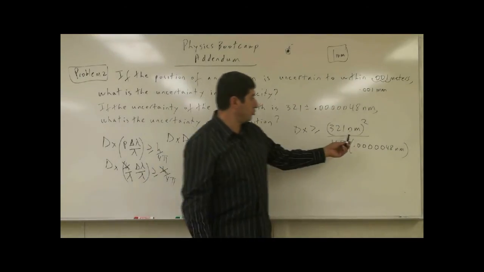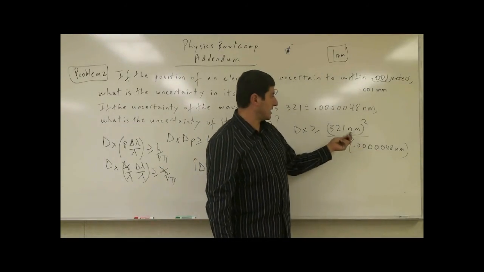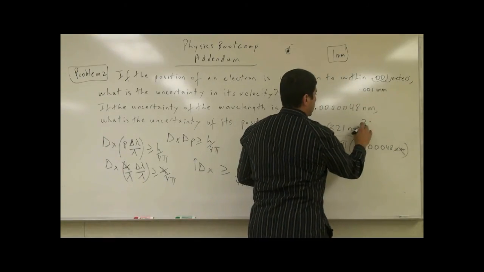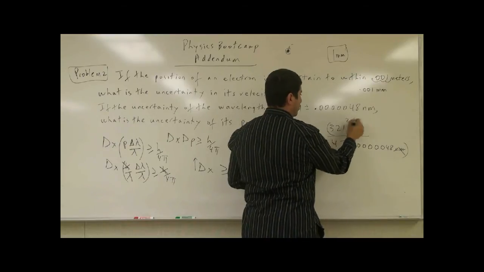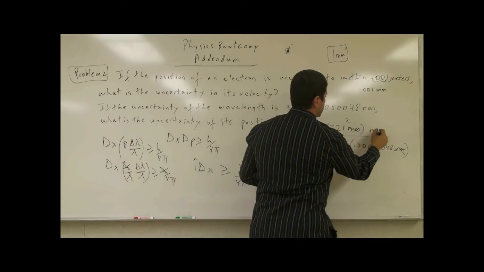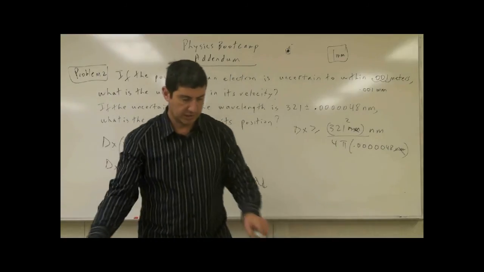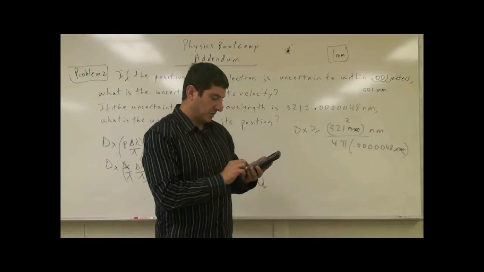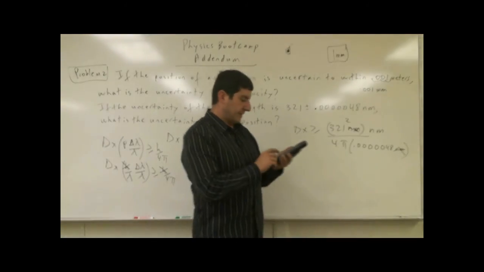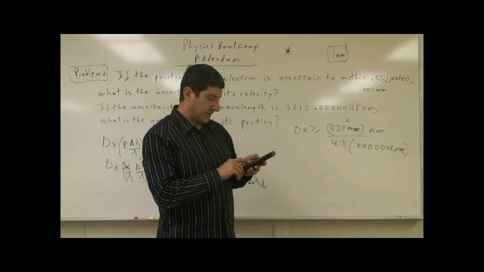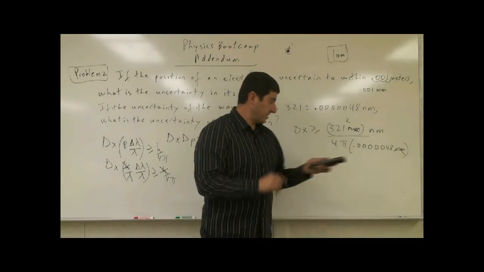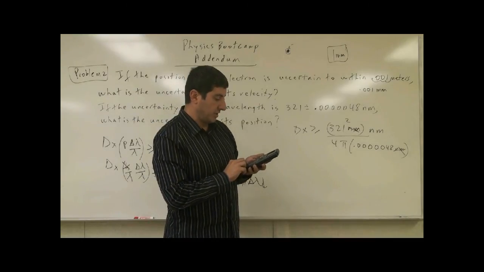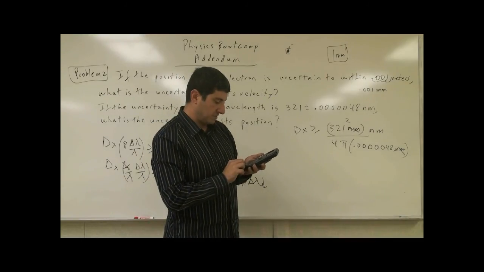Now notice, as far as the units here, 1 nanometer is going to cancel one of the nanometers. Okay? And then I'm going to end up just squaring the 321, and I'm going to have an extra nanometer on the top. So let's calculate that. 321 squared divided by 4, divided by pi, divided by all of these zeros, 0.00000 48.